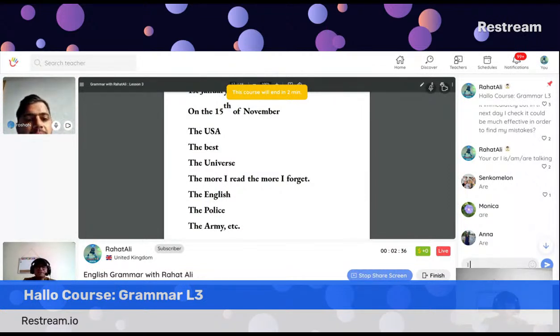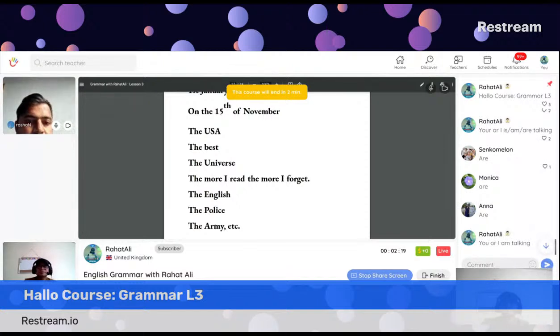But if I write I or you, for example, generally the rule is I should be always at the end. So you or I am talking. Okay, Sanko, Monica, Anna, and Roshan, remember that when there is or, the verb must agree with the person after or. If it is a first person, use am. If it is a second person, use are. If it is a third person, use is.